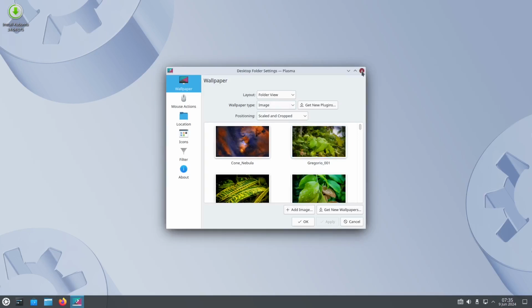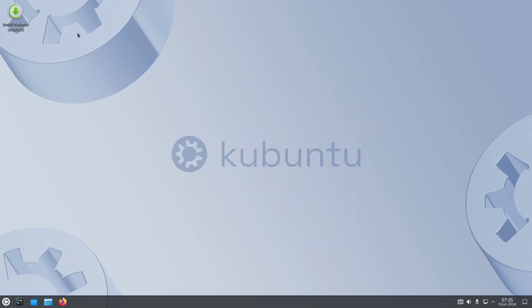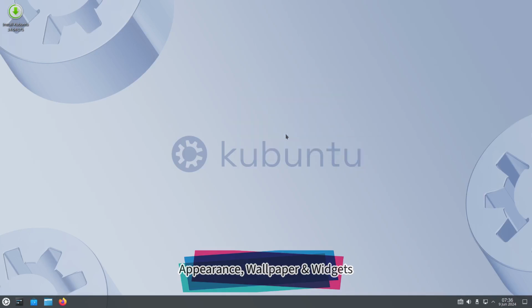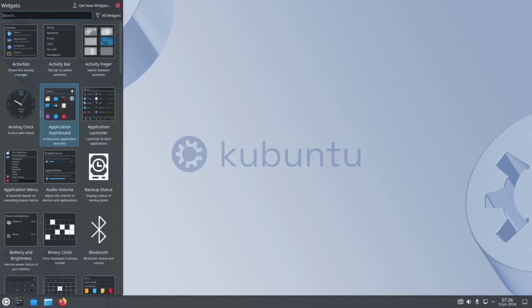But before that, let's go with our desktop right here. We also have desktop icons and shortcut keys if you want. And if you want to add some widgets, just right-click and then click on widgets. This is not available in Windows anymore, but in Linux we still have this.